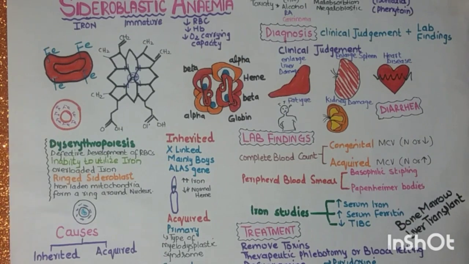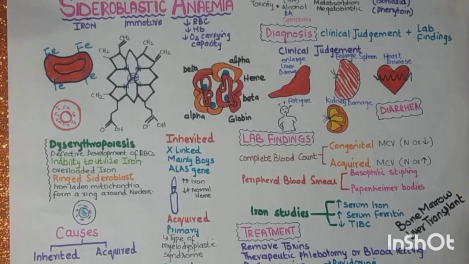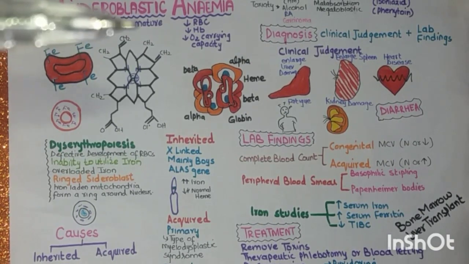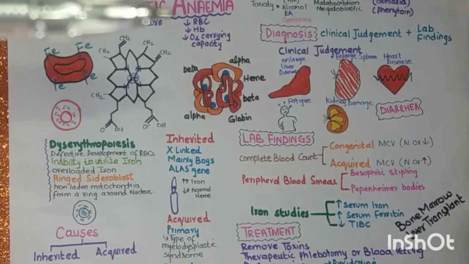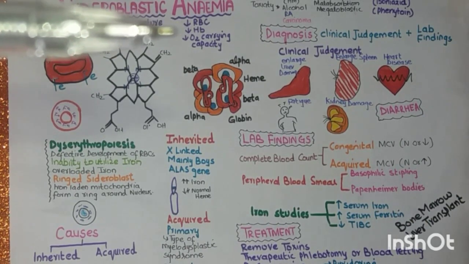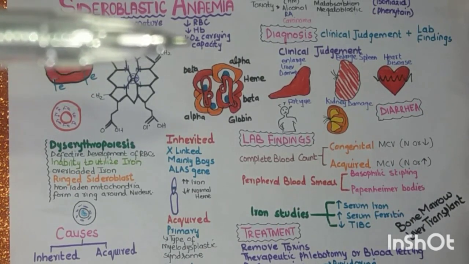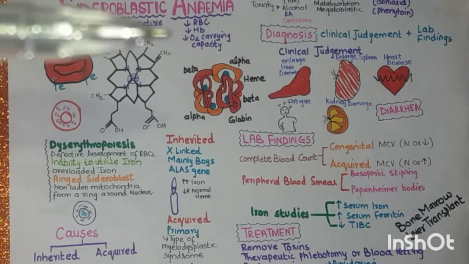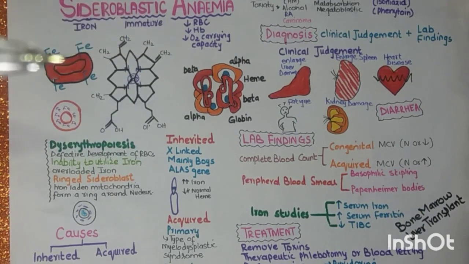So first we will see what we can understand from the name. As the name indicates, sidero means iron, blast means immature cells, and anemia means decrease in RBC, decrease in the hemoglobin concentration, and decreased oxygen carrying capacity of the blood.